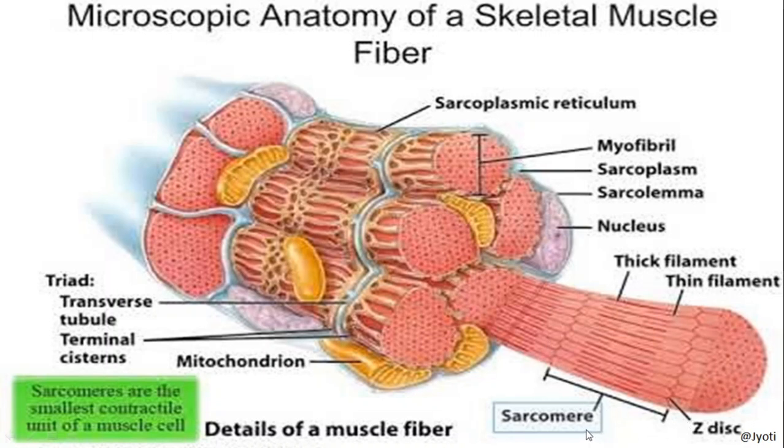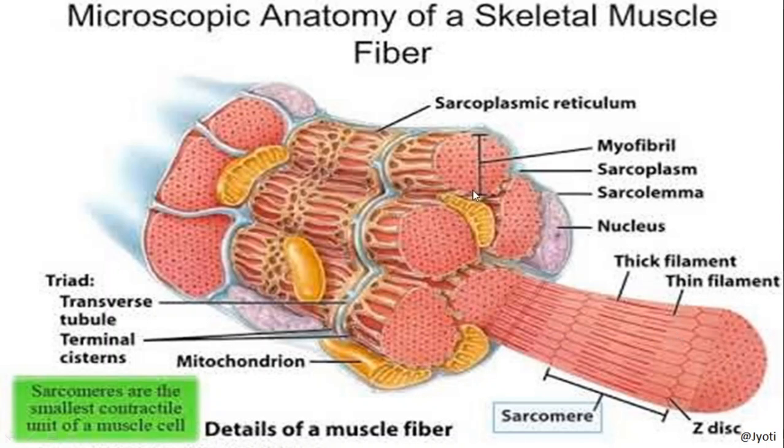So for the time being, let me tell you that sarcomere is the functional unit of the muscle. Very, very important, children. Sarcomere is the smallest contractile unit of a muscle cell. So here in the green box I have written, sarcomeres are the smallest contractile unit of a muscle. Very, very important, children. So you have to remember the important things I have told you.